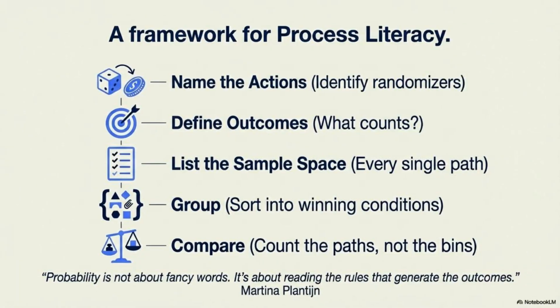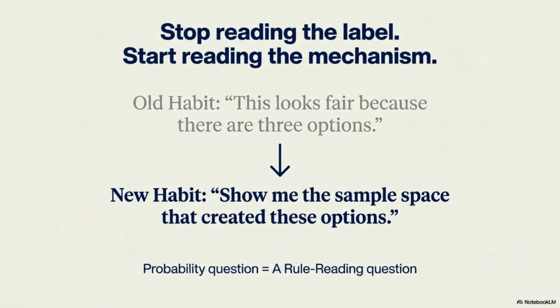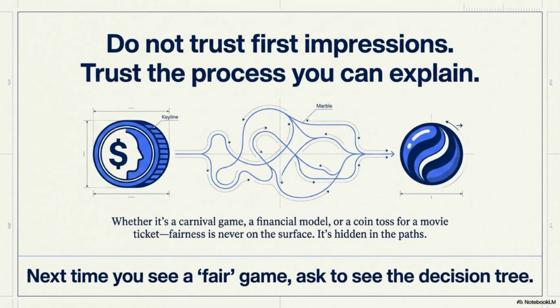To develop process literacy, follow these steps. Identify the randomizers, define the outcomes, list every single path in the sample space, group your conditions, and count the paths, not the bins. Stop reading the label and start reading the mechanism. Whenever you encounter a seemingly fair game, ask yourself to see the sample space that created those options. Do not trust first impressions. Whether it's a carnival game or a financial model, fairness is hidden in the paths. Always look for the decision tree and look deeper into the problem structure.